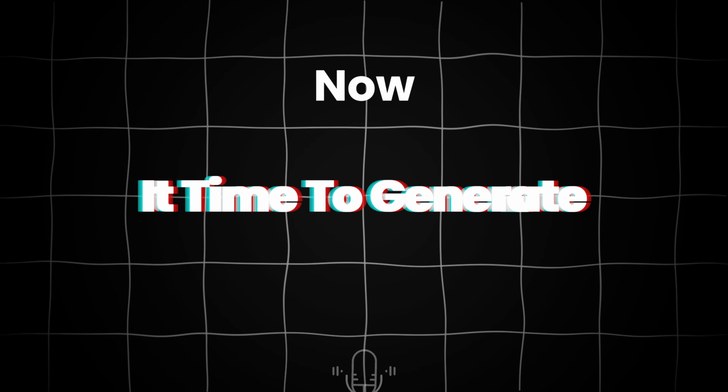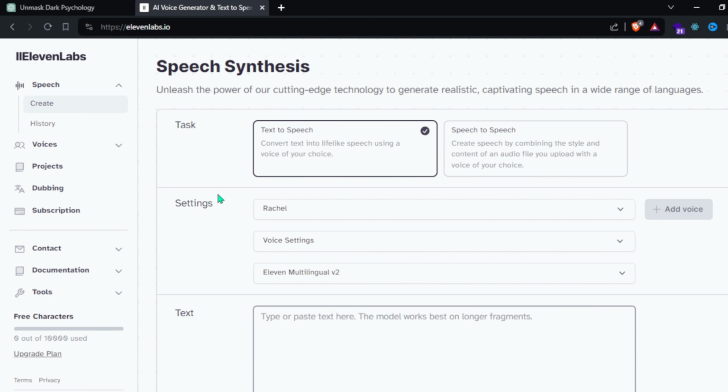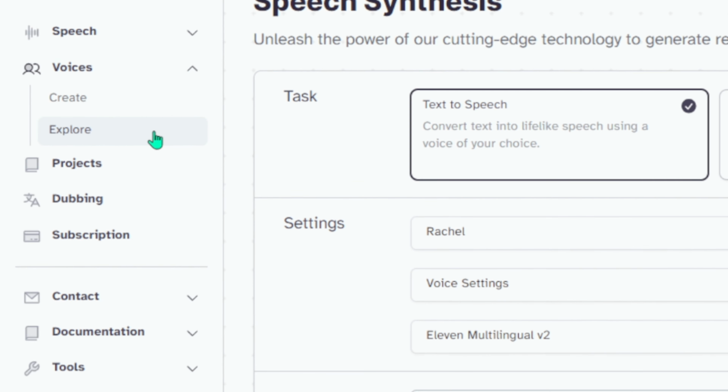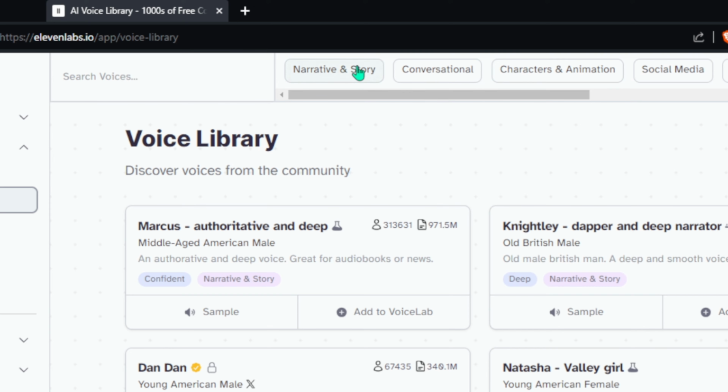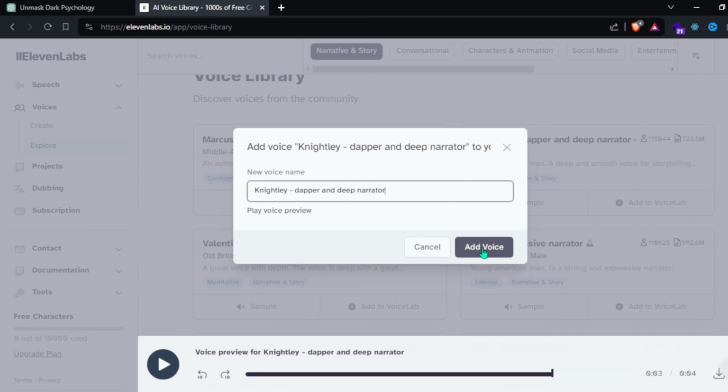So now it's time to generate the voiceover, and we're going to use 11 Labs for this purpose. So let me show you how. If you don't have an account, sign up for free. After that, go to Voices, then Explore to get a deep voice for your Shorts videos. Then click on Narrative and Story, and try to search for those who have the deep badge. Click on Add to Voice Lab, and click on Add Voice.